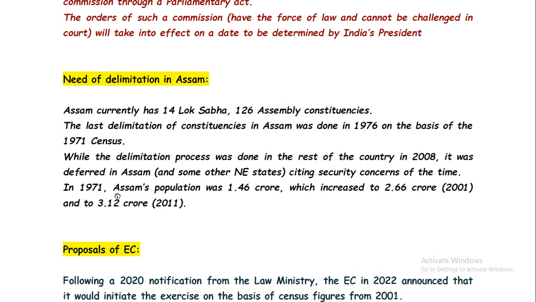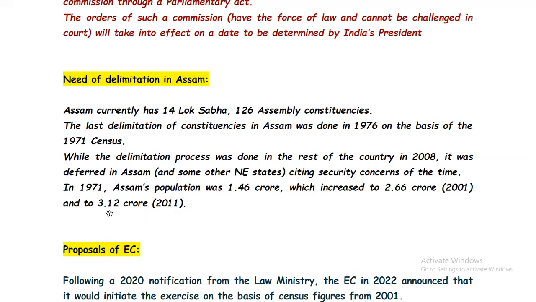In 1971, Assam's population was 1.46 crore. That increased to 2.66 crore in 2001 and 3.12 crore in 2011. We currently have to use the census of 2011 data, that is 3.12 crore population in Assam.